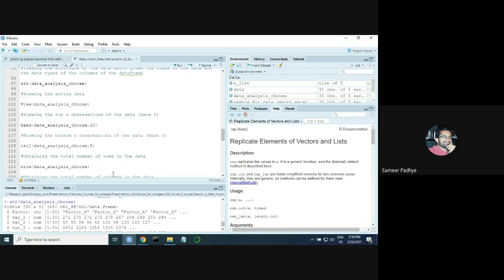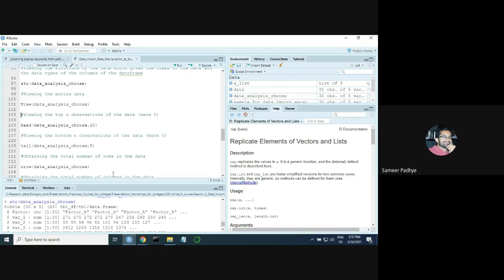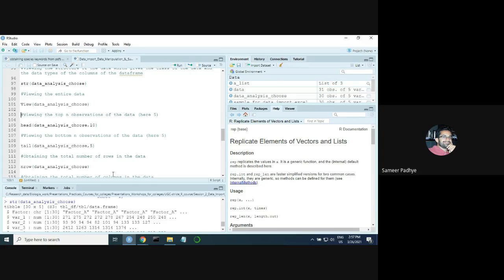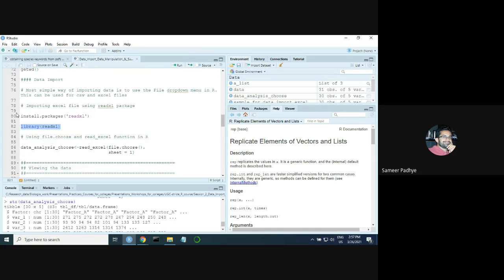Was everyone able to import their data properly, the Excel part, or were there issues? If there were issues, what I would suggest is, after the session, if you get a chance of getting a good internet speed or good internet connection, try running this script or part again. For the people who ran this particular command and got a warning message, in those machines the package has been successfully installed. You need not install it again.